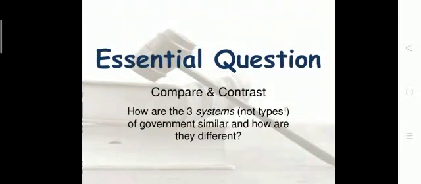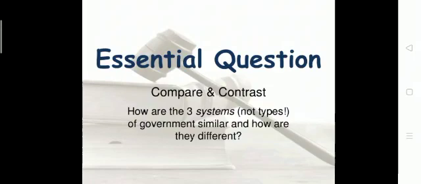Good morning, dear students. Today we will start a new lesson in political science, second chapter, federalism. Before starting this lesson, I want to clear some points so that you can understand the chapter in a better way. We have to compare and contrast the three systems of government, not types of government, and see how they are similar and how they are different.